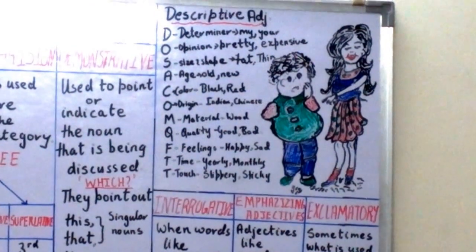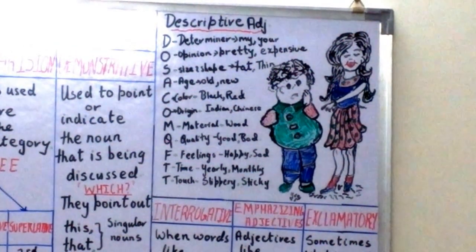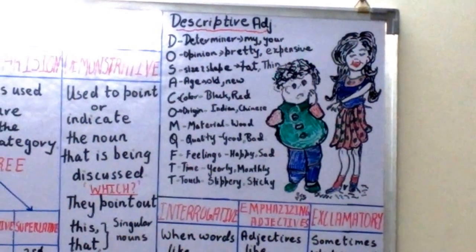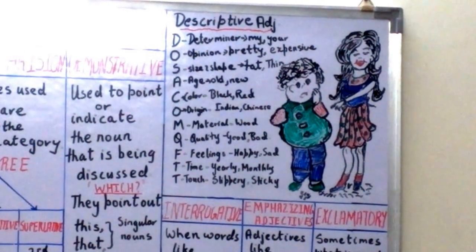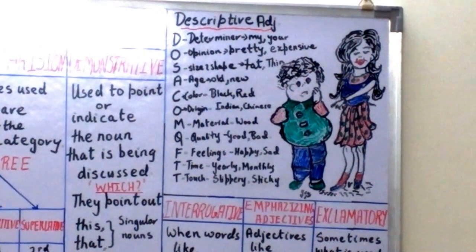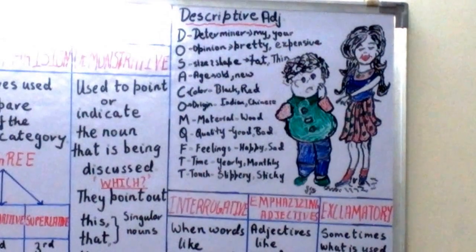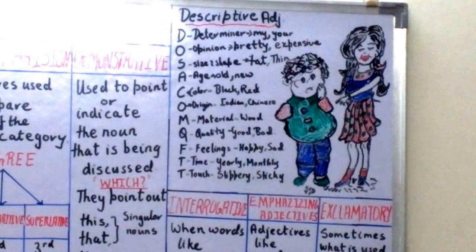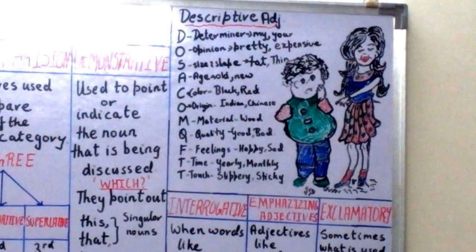O. What does O signify? It signifies opinion. Opinion means whatever we think about something. An interesting book. And a new dress. Now let's see the next one. S is for size and shape. For size, for instance, we can say Mohan is a fat boy or Mohan is a thin boy. For shape we can say rectangular, circle, square. Now let's go to the next one.